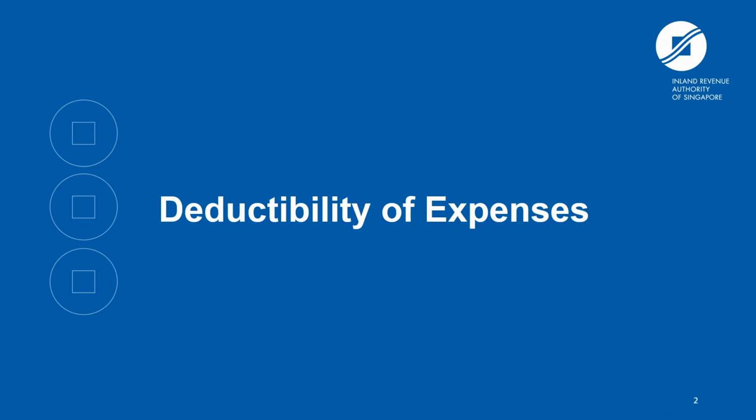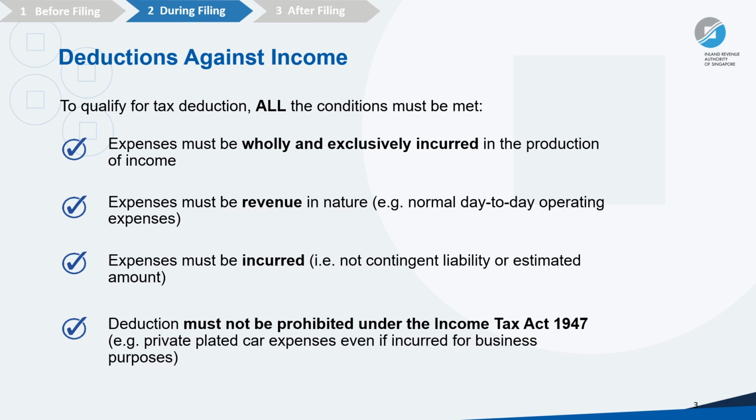Deductibility of expenses. For any expense to qualify for tax deduction, it must meet these conditions. First, expenses are wholly and exclusively incurred for producing income, which means it must be directly business-related and not personal. Second, expenses are revenue in nature.